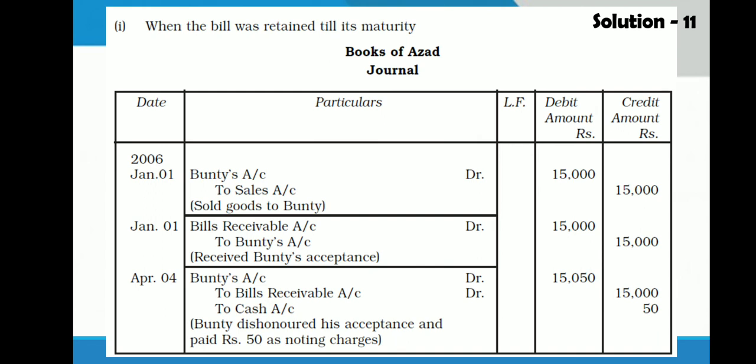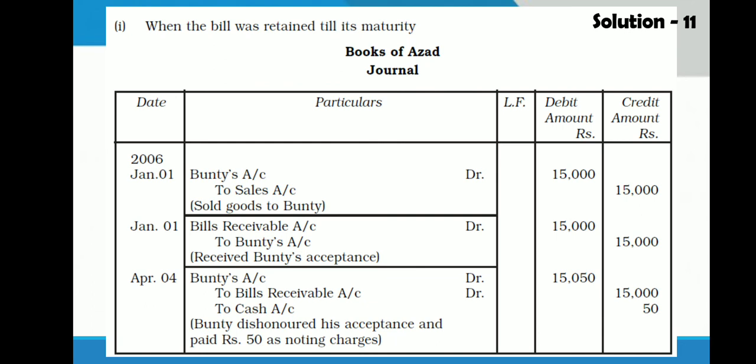First, you see the maturity date, January 1st plus 3 month. So April 1st plus 3 days. So 4th April would be your maturity date. So on April 4th, first we will pass the entry Bunty account debit to bills receivable, dishonor entry. In that you will add one more thing to cash 50 rupees which is paid for noting charges. Here Bunty's account will be now debited with 15,050 rupees.